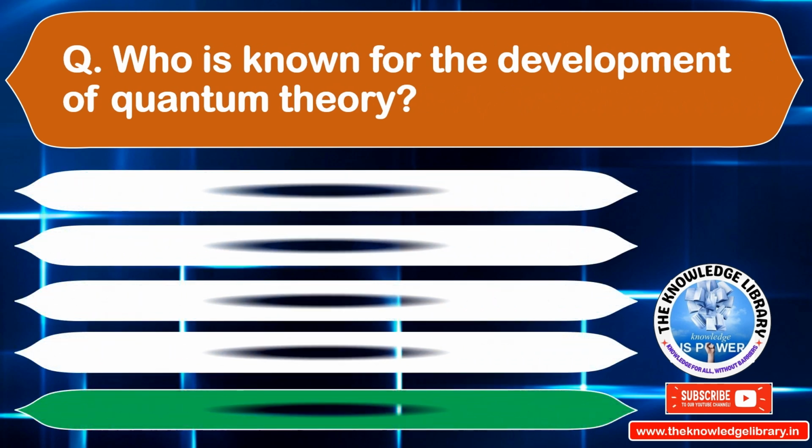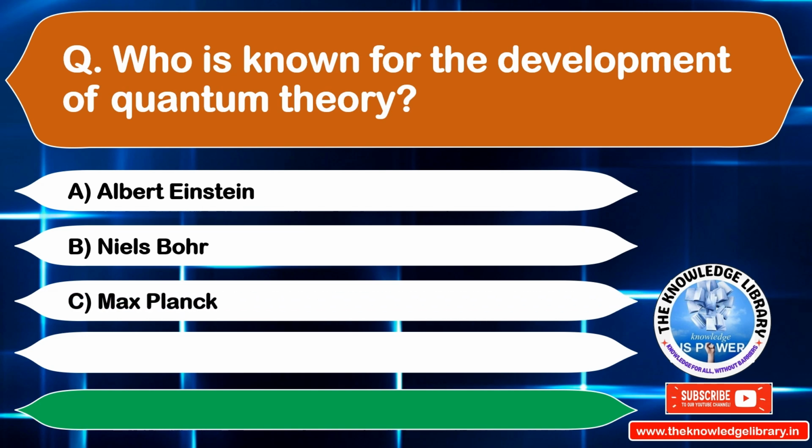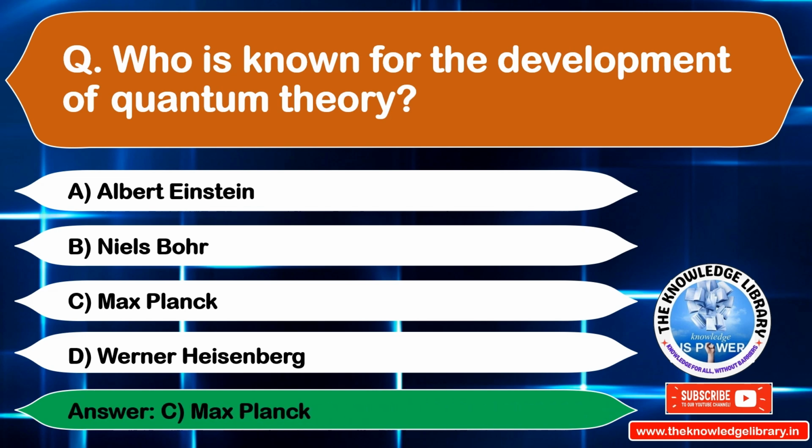Who is known for the development of quantum theory? Option A, Albert Einstein. Option B, Niels Bohr. Option C, Max Planck. Option D, Werner Heisenberg. The correct answer is option C, Max Planck. Move on to the next question.